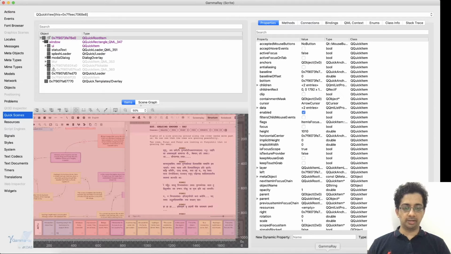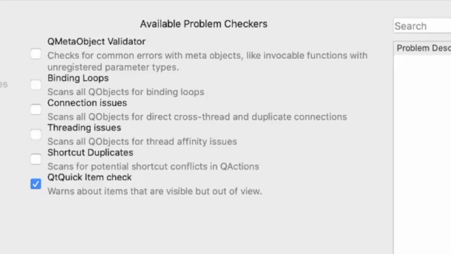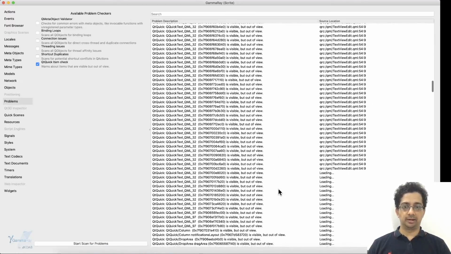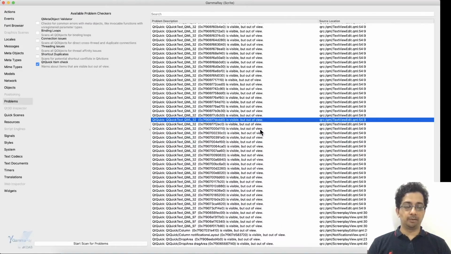If I go to GammaRay now, I can go to this section here that says problems and check all of these guys out and say scan for problems. It gives me a huge list of items that are visible but are out of view. This is actually a problem, and the reason is because even though items are not visible, they'll still participate in the render cycle, which is a very bad idea.